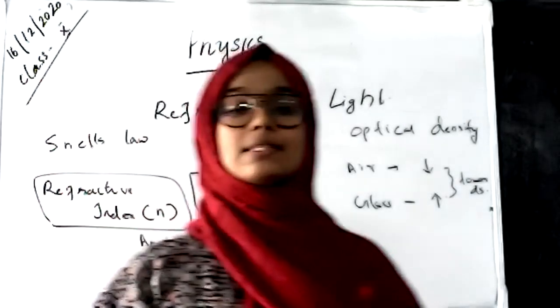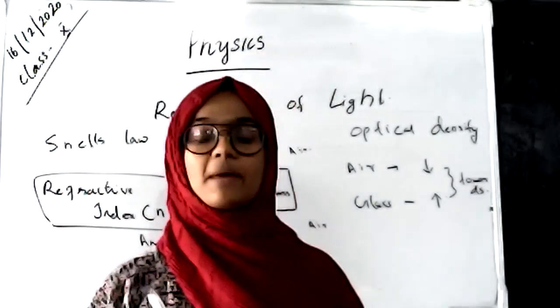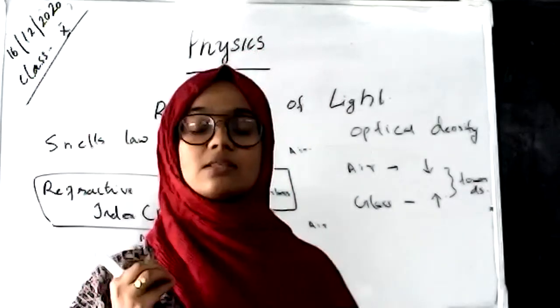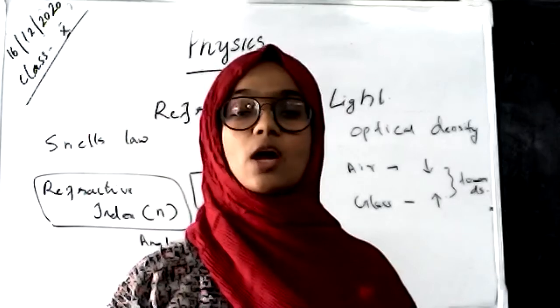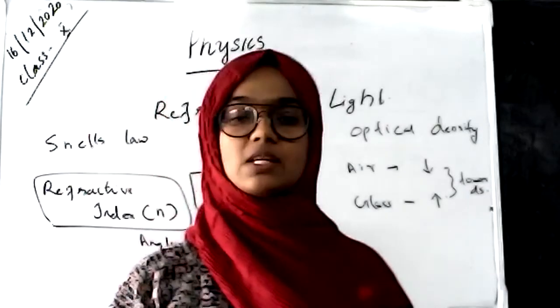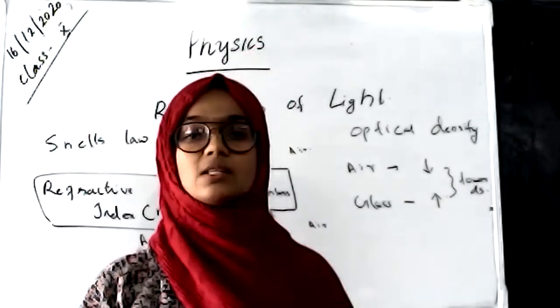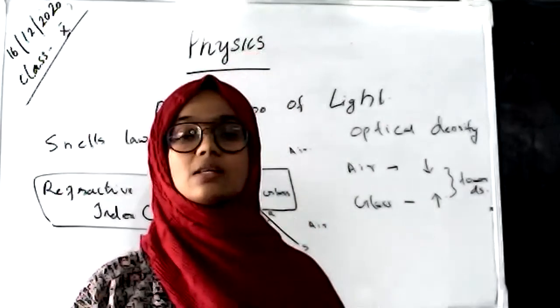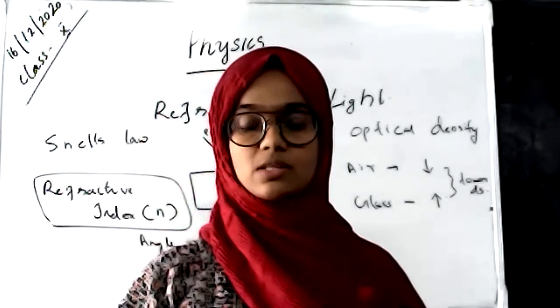So Snell's law says that sin I by sin R, that is the sine of the angle of incidence over the sine of the angle of refraction, is a constant, and this constant is known as the refractive index of the medium. This is known as Snell's law. And these two are the laws of refraction.